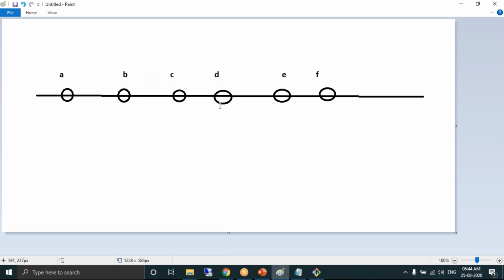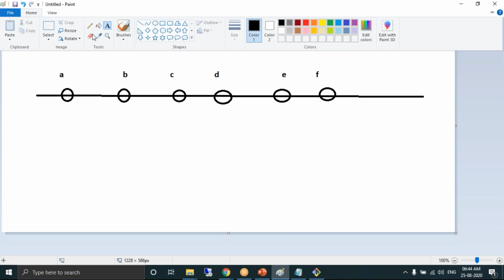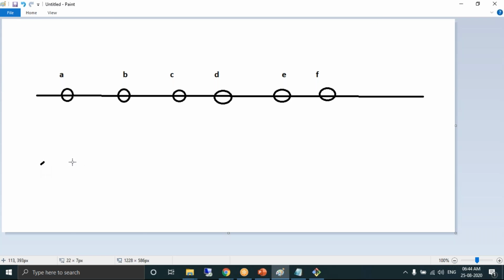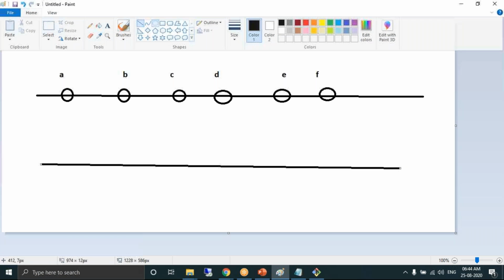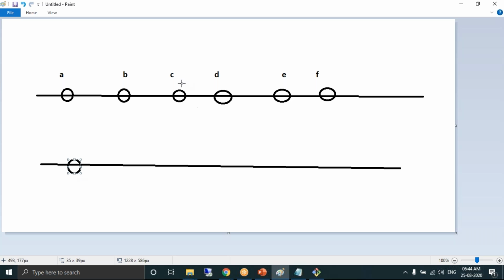Now he thinks that he doesn't want B and C. The requirement is he wants to remove those commits as if he has done a progress of A commit. You don't want B and C, you want D, E, F.